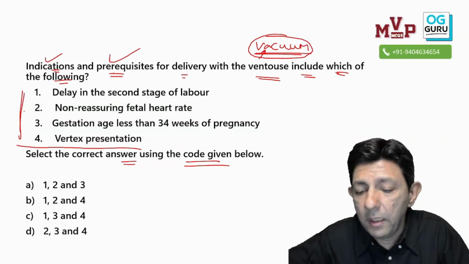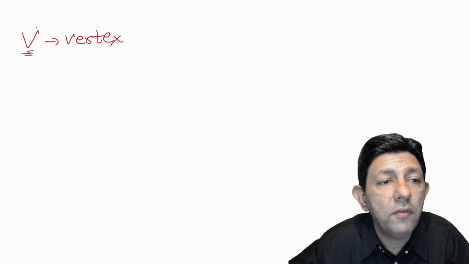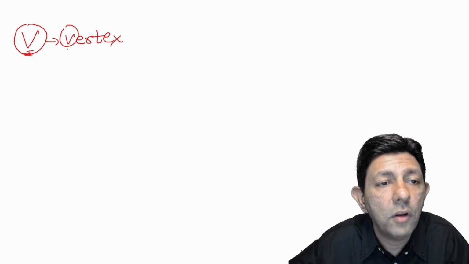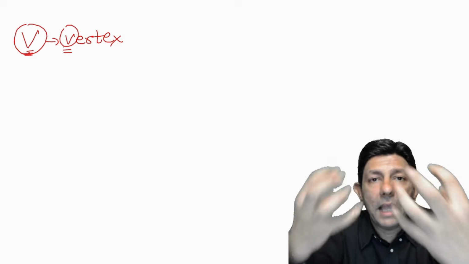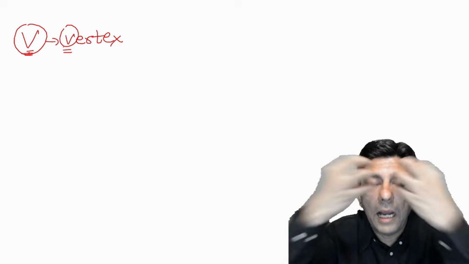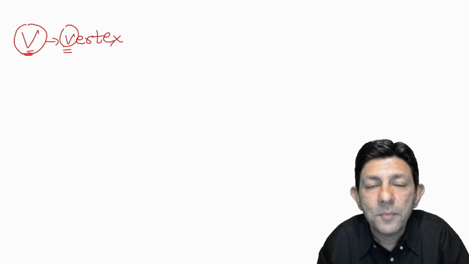Okay, so point number one, clap if you feel happy, thoko tali. Vacuum is only for vertex presentation. V for vacuum, V for vertex. Why? If it's a face, if I apply vacuum, the eyeballs will pop out, आँख बाहर आ जाएगा. So face presentation, I cannot apply vacuum.